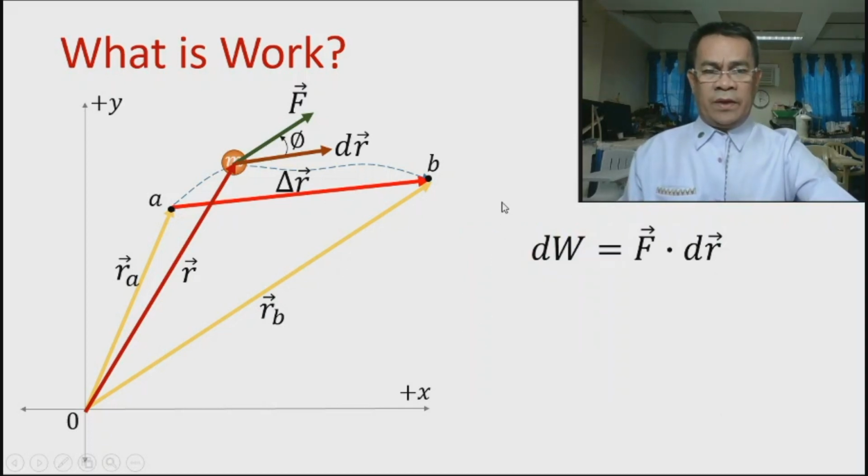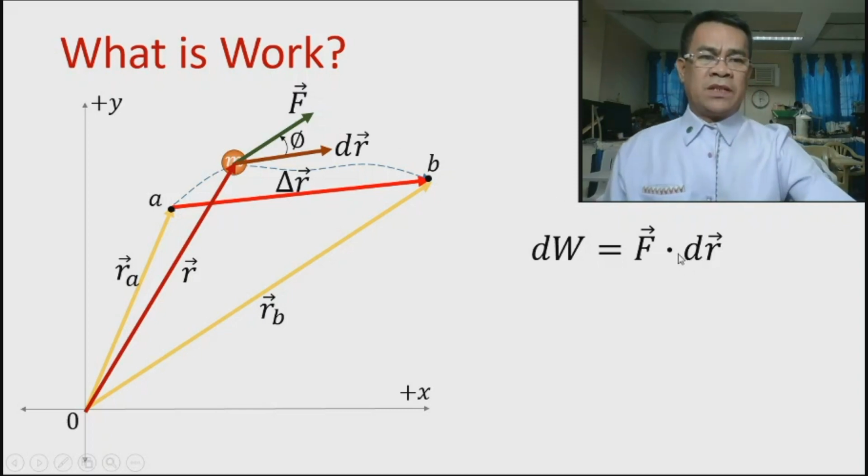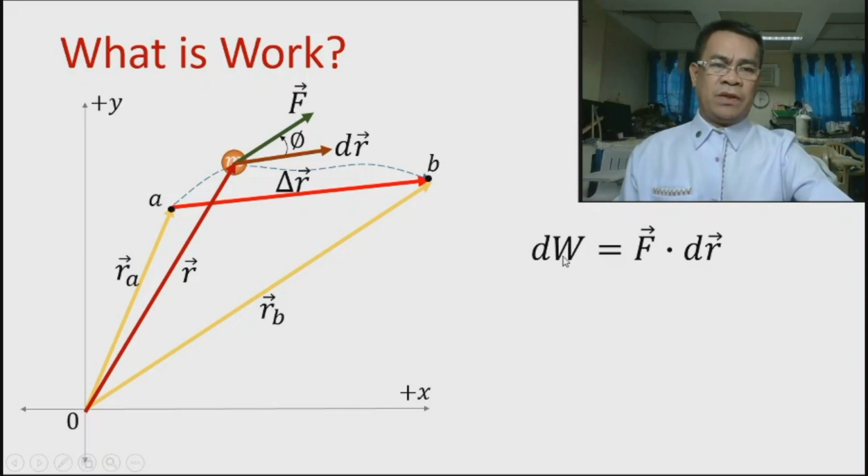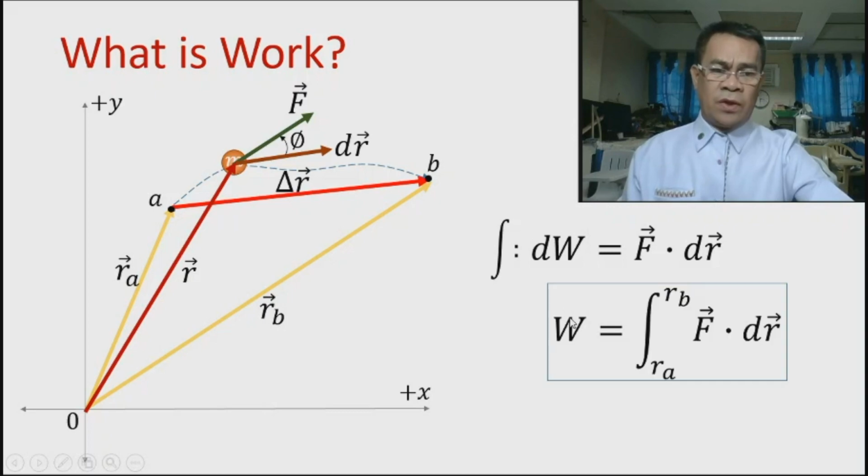Okay, by definition, work is the force dot displacement, and our displacement is infinitesimal, so the result should be a differential work. If we integrate both sides, because this is a kind of differential equation, then work is equal to the integral of F dot dr, ranging from RA to RB.